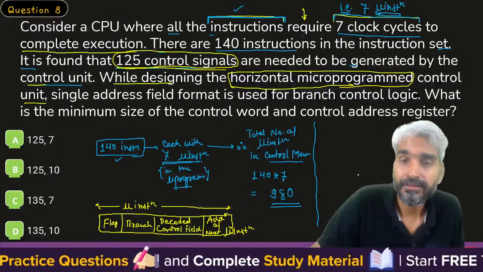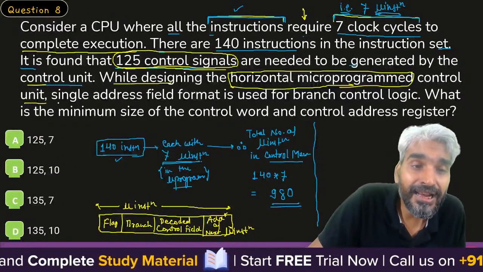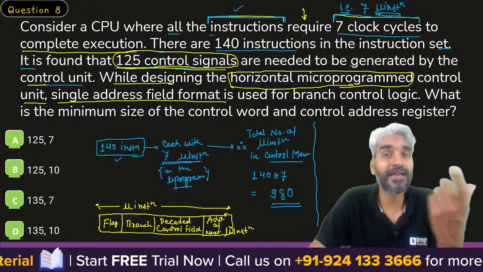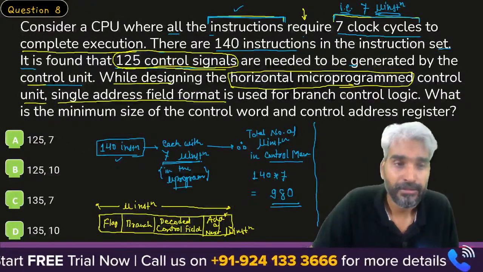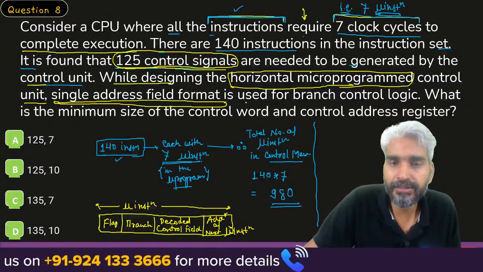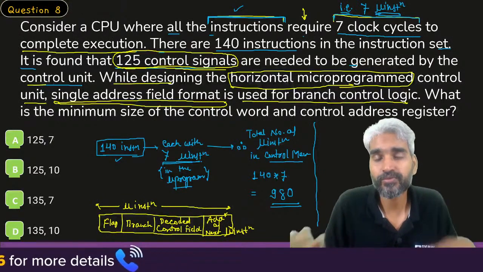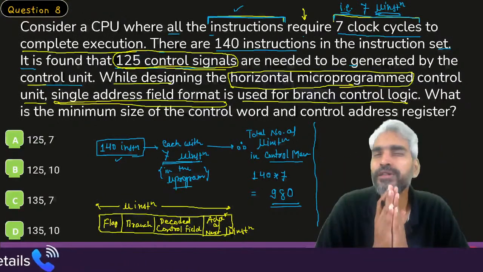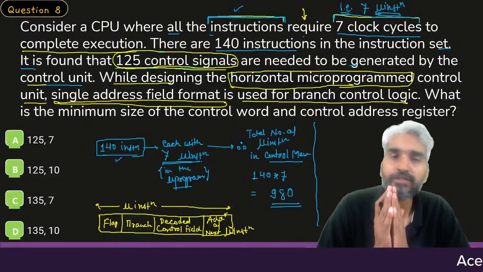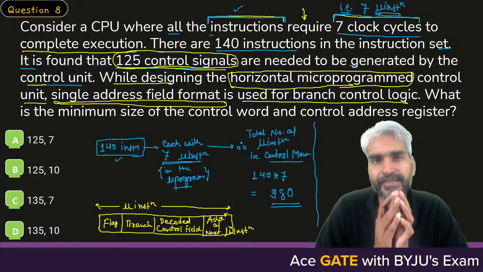Now let's look at this. Okay, control word. Single address field format is used. Look at this, this is another term which can confuse most of the students. Single address field format is used for branch control logic. When you go into the detail of this particular concept, you will realize that there are two different types of format. One is single address field format, another is two address field format.